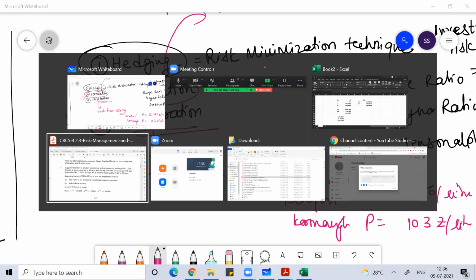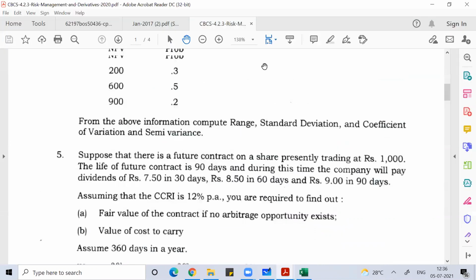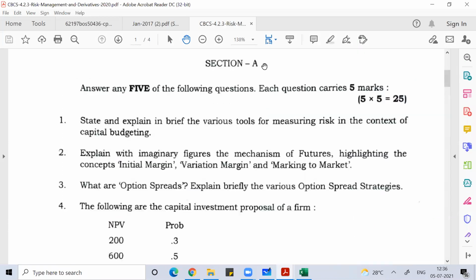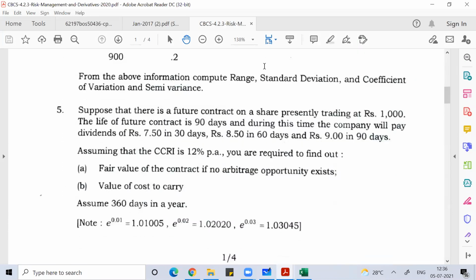So here in this problem, this question which came last year in your senior exam, Risk Management and Derivatives, which tomorrow we'll discuss, question number 5, they are talking about this only. They are talking of fair value of the contract if no arbitrage opportunity exists, and the value of the cost of carry. I hope you understood the term arbitrage. This term will come a lot in IFM. So we'll do this problem tomorrow. Any doubt, anyone, any question you want to ask?